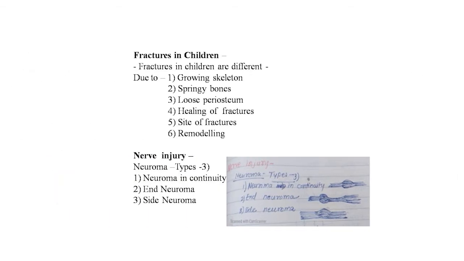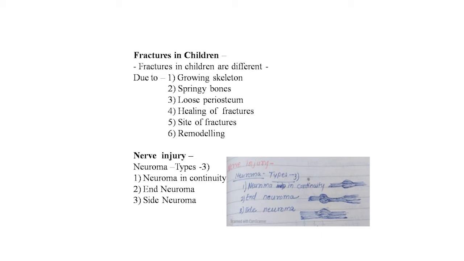Now fractures in children. Fractures in children are different due to the growing skeleton, spongy bones, loose periosteum, healing of fractures, the process of healing, site of fractures and remodeling process. These make a difference in the fractures of children.